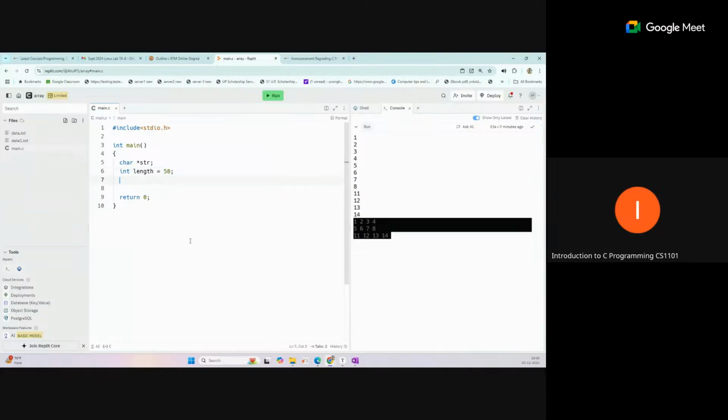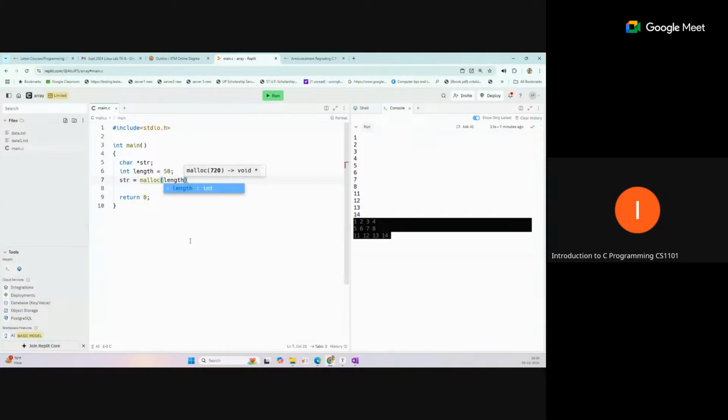After that, we can create the dynamic memory allocation for that using the malloc function. That is simple: str equal to, and we write malloc, and here we need to pass the length. What length do we require?